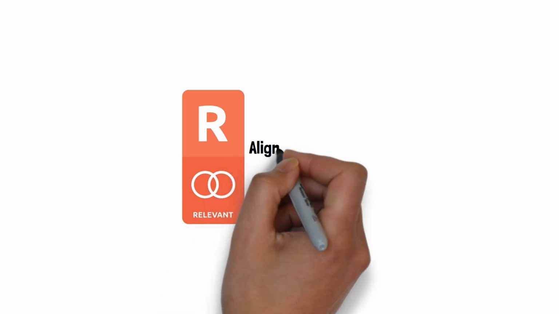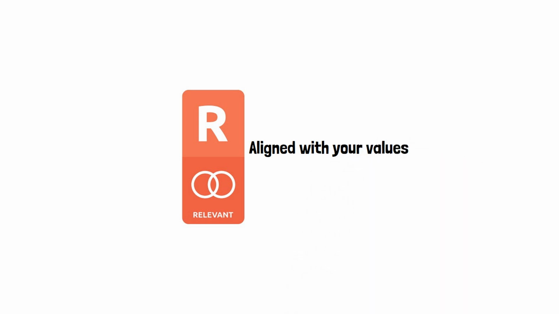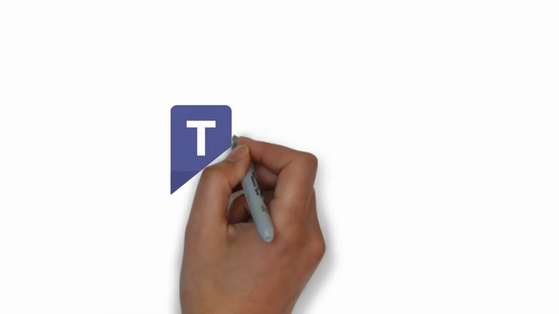The fourth step in setting a SMART goal is to make sure that it is relevant. A relevant goal is one that is aligned with your overall goals and values. When setting a relevant goal, it is important to answer the following questions. How does this goal align with my overall goals and values? Why is this goal important to me? By answering these questions, you can ensure that your goal is relevant and that it is something that you are truly committed to achieving.